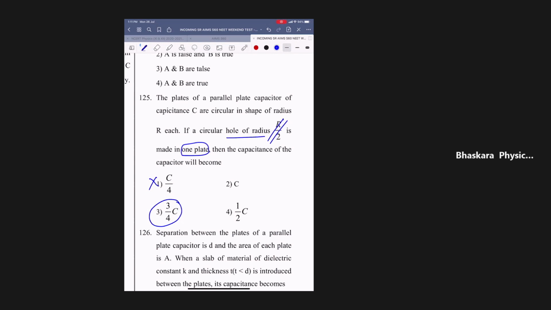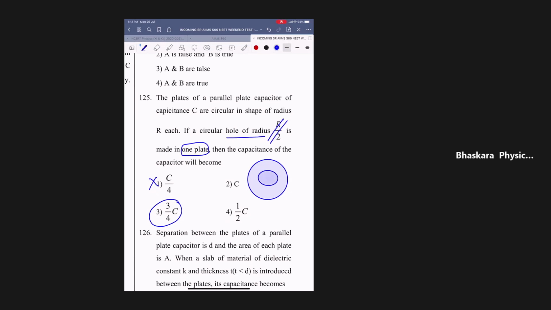On one plate they told a circular hole of radius r by 2. Which is the smaller area, pi r squared or 3 by 4? The circular hole is made, and let us assume it is made concentrically, since it is not mentioned.